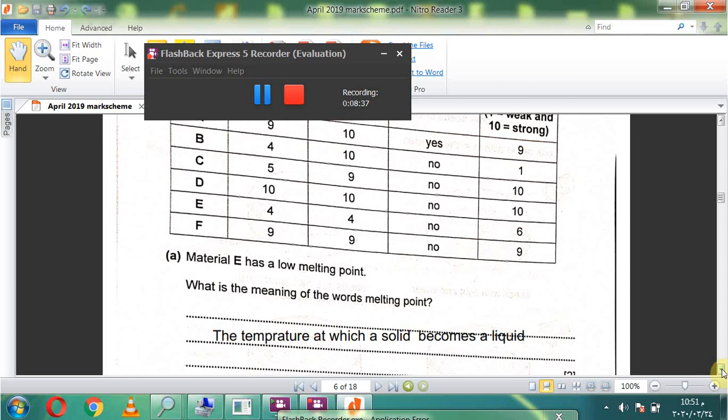What's the meaning of the words melting point? Melting point is the temperature at which a solid becomes a liquid, or a solid turns to liquid, or a solid changes to a liquid. But focus here, the temperature at which a solid becomes, or it changes, or turns to a liquid.